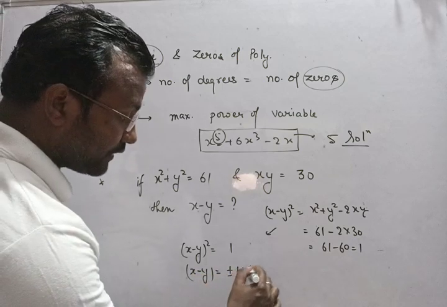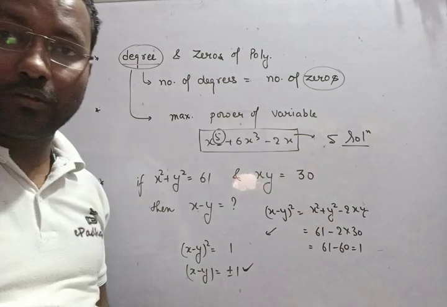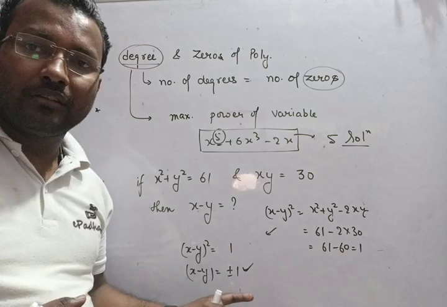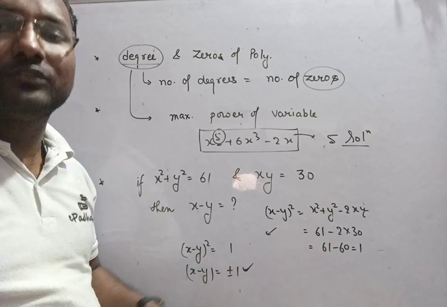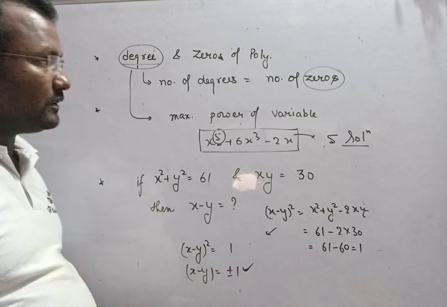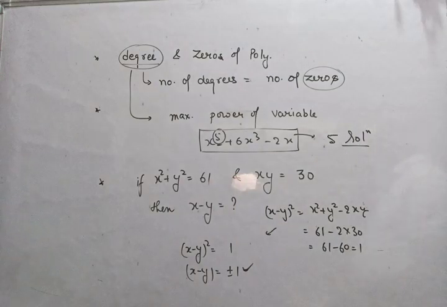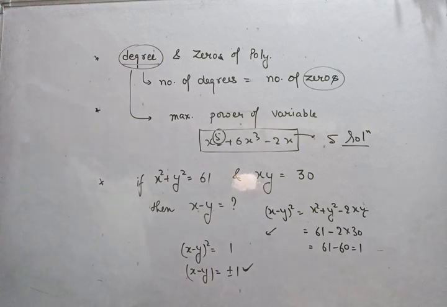So x minus y will be plus minus 1. This is a very important trick. You have to learn this one. In most cases, candidates just say 1. But since there is a square, it will be plus minus 1, right? You have to keep this in mind. Such kinds of questions were asked of me.